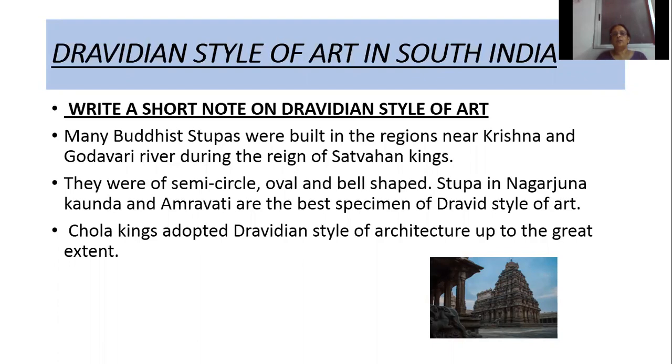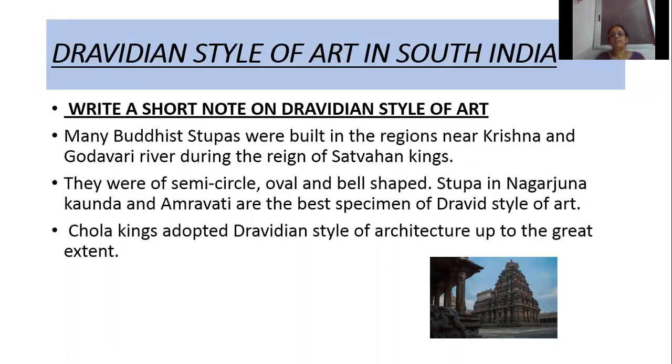Many Buddhist stupas were built in the regions near Krishna and Godavari river during the rule of Satvahan kings. What were their shapes? They were semicircle, oval, and bell-shaped. Which stupas are the examples of this Dravid style of art? Stupas in Nagarjun Konda and Amravati are the best specimens of Dravid style of art.